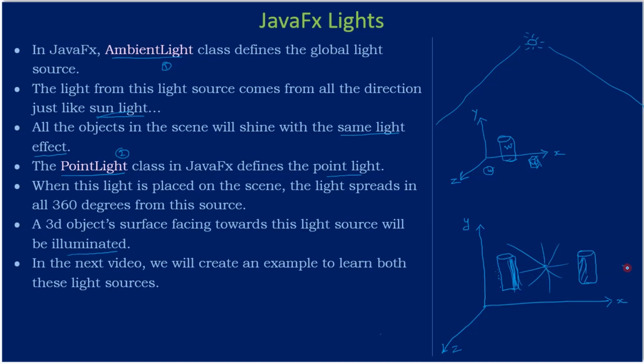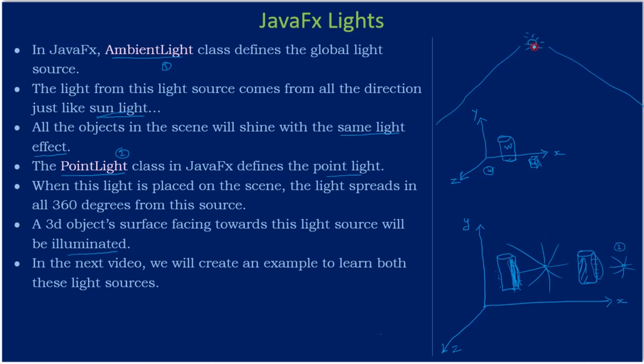Suppose we have one more point light here, only this face will get illuminated. Similarly, the right side face will get illuminated here because of the location. This will also spread in all 360 directions, but both the objects are towards the left, so the right edge of the cylinder will get illuminated by this light source too. So that's what is called point light.